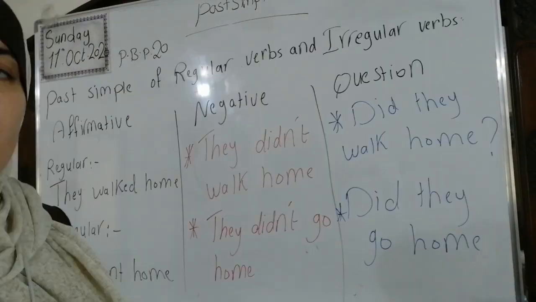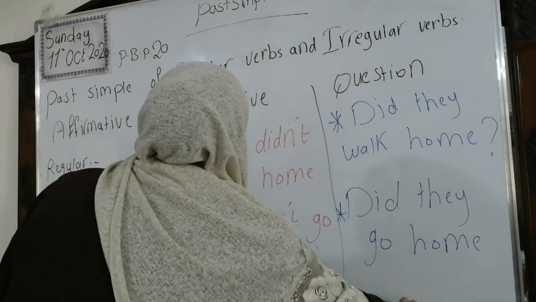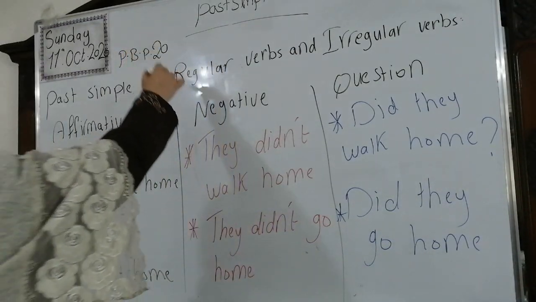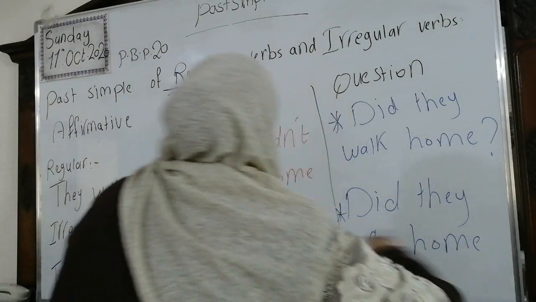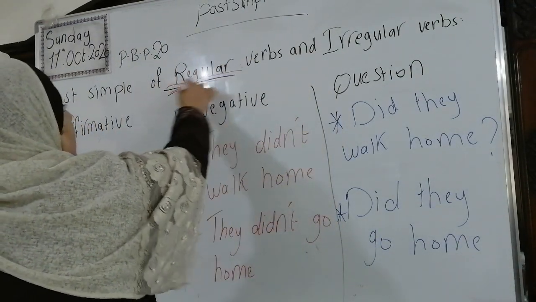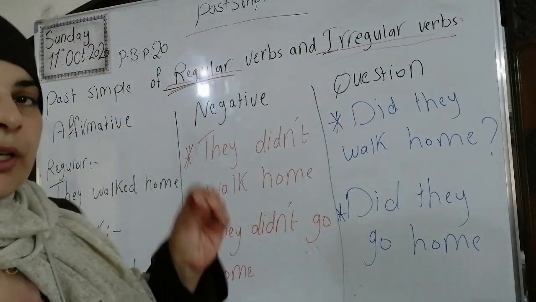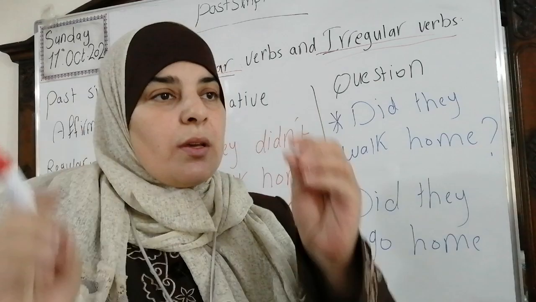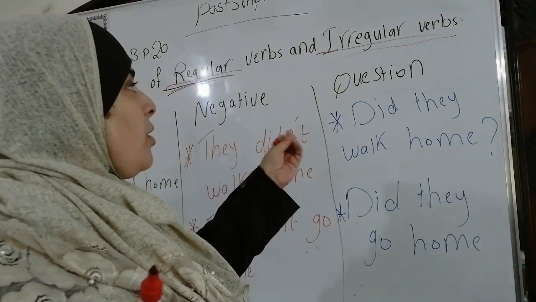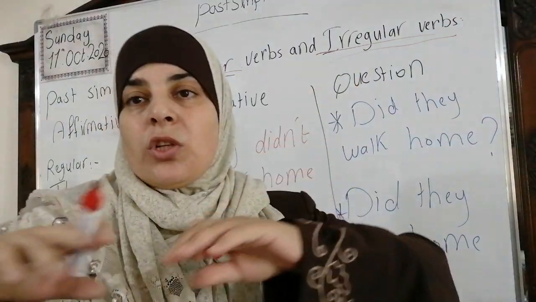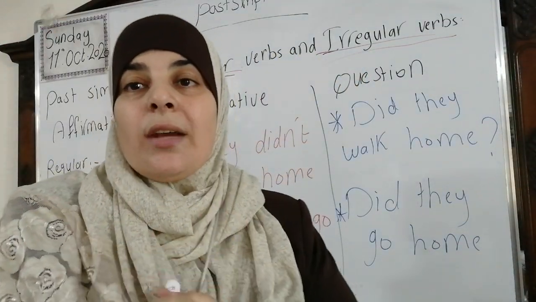Stay with me, please. Now, we are back with the past simple of regular verbs and irregular verbs. Look at them. Regular verbs, okay, and irregular verbs. If you remember, we said that the regular verbs, when we change them into the past, we add only ed. While the irregular verbs, when we change them into the past, we change the whole shape of the word. Now, we're going to negate or make a question.